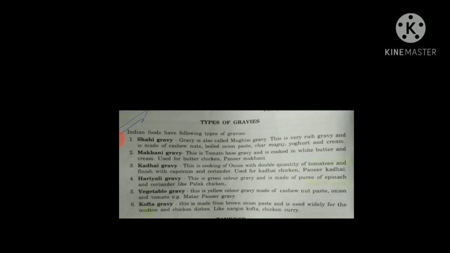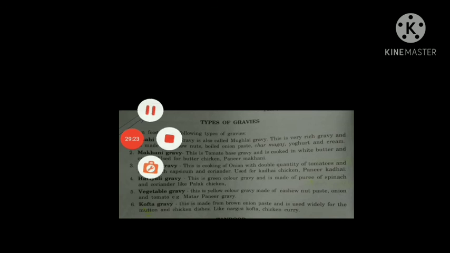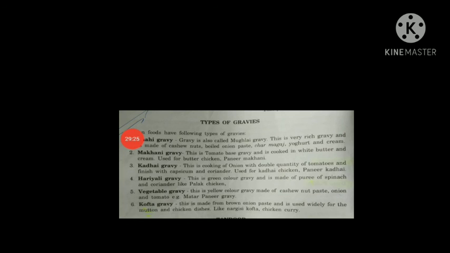Okay, so in today's class we discussed the ingredients which are used in Indian cuisine, especially spices, which kind of spices are used and what is the role of spices. So basically the characteristics of the spices are very important for you to understand, then only you can use the ingredients.